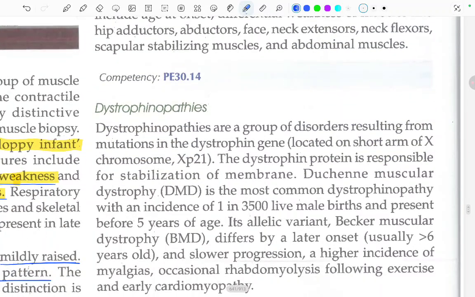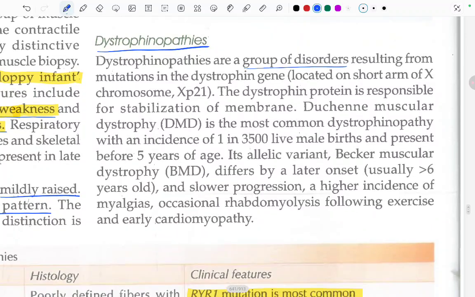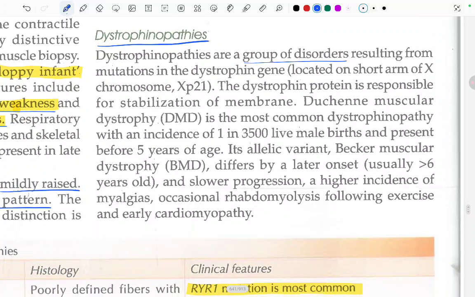Starting with the dystrophinopathies. Dystrophinopathies are a group of disorders resulting from mutation in the dystrophin gene. So what is happening in this? There is a mutation in the dystrophin gene, which is located on the short arm of the X chromosome, Xp21. The dystrophin protein is responsible for stabilization of the membrane. What does the dystrophin protein do? It does the stabilization of the membrane.